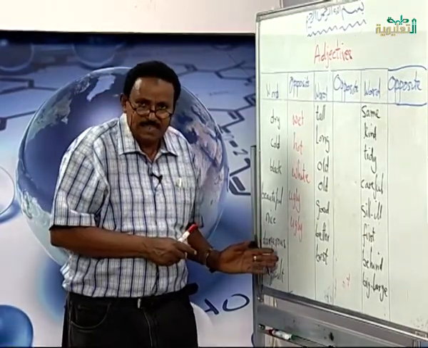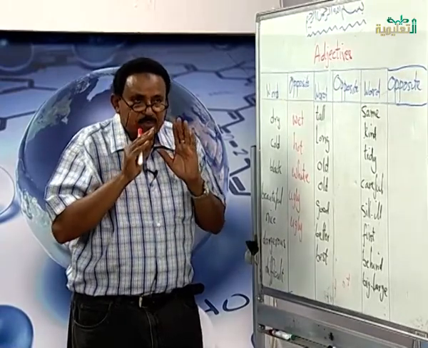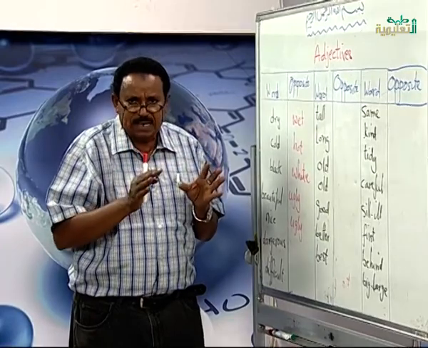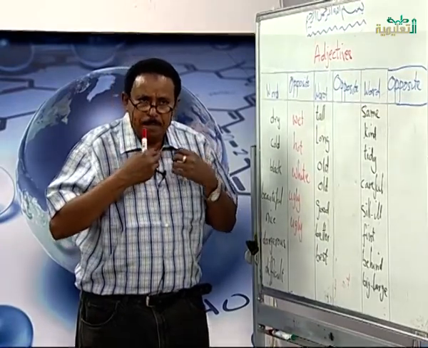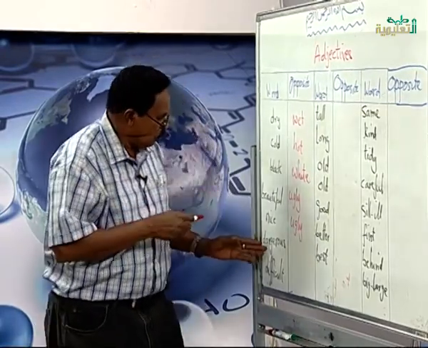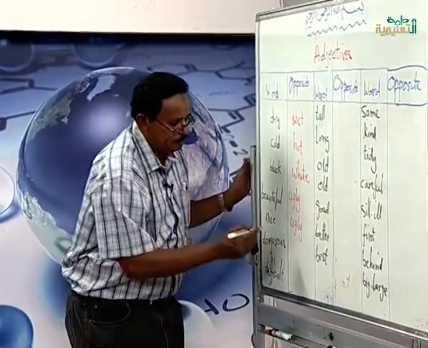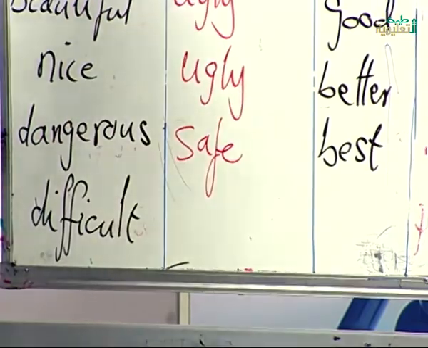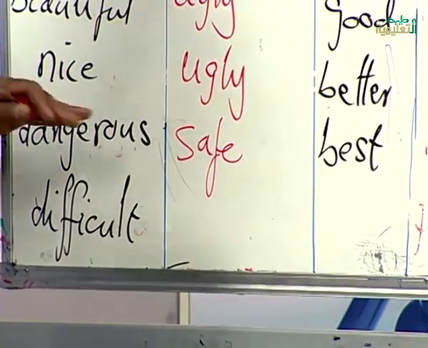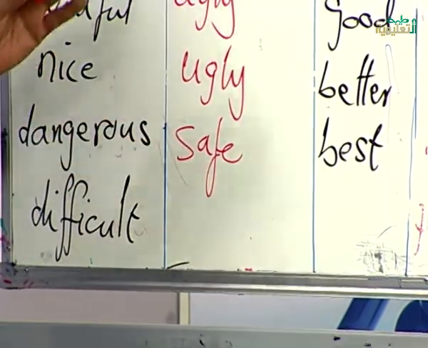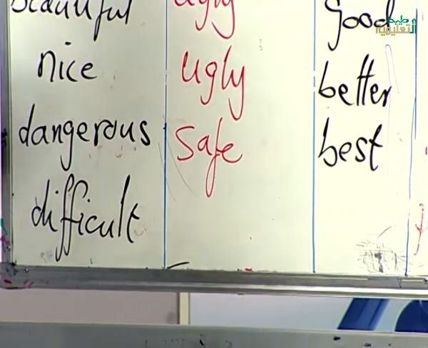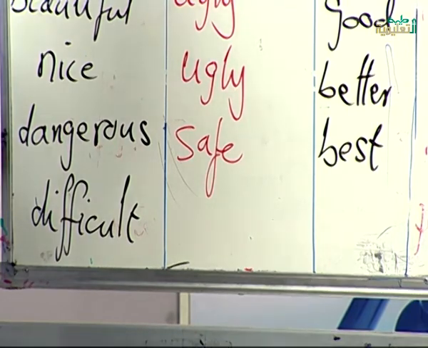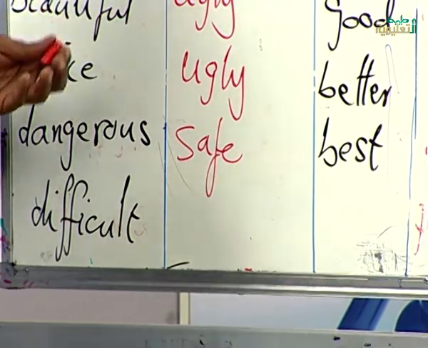So dangerous means it is something which everybody does not like. Everybody feels harm from it. So the opposite of dangerous is safe. Not dangerous means safe. You can do it. If you know how to swim, it is safe for you to swim in the river. There is nothing which we are afraid of.